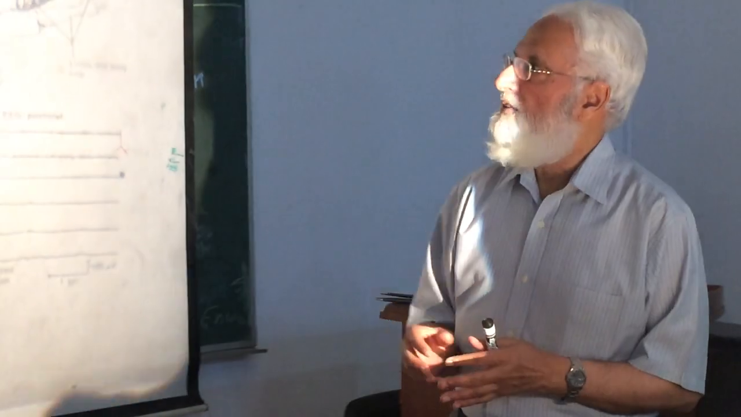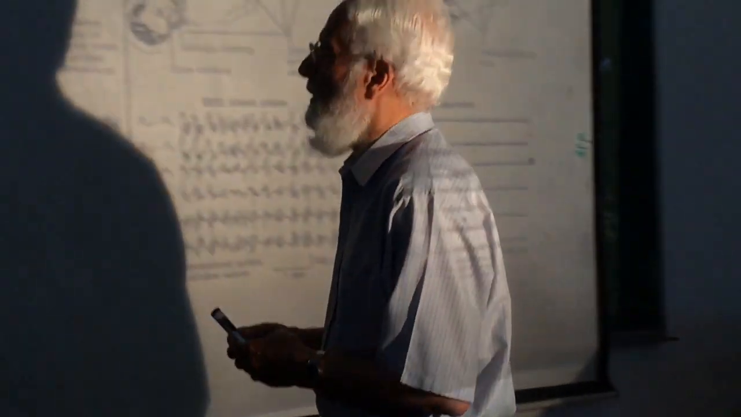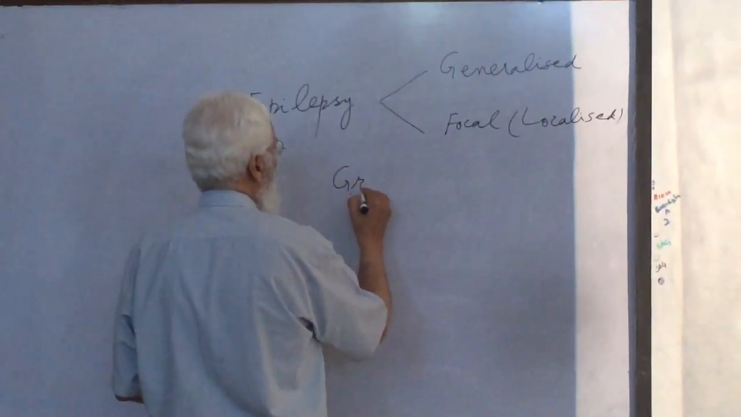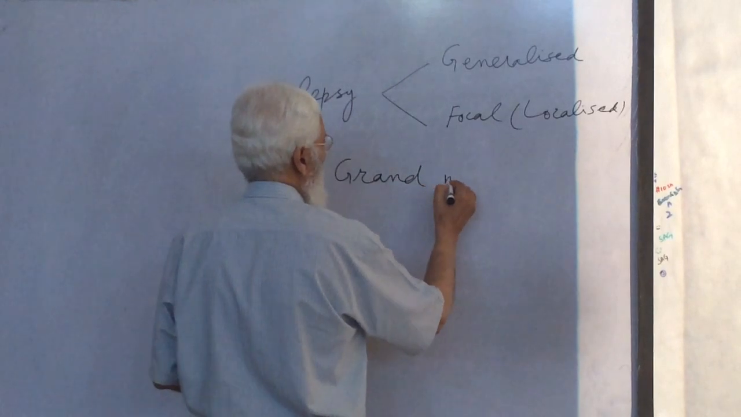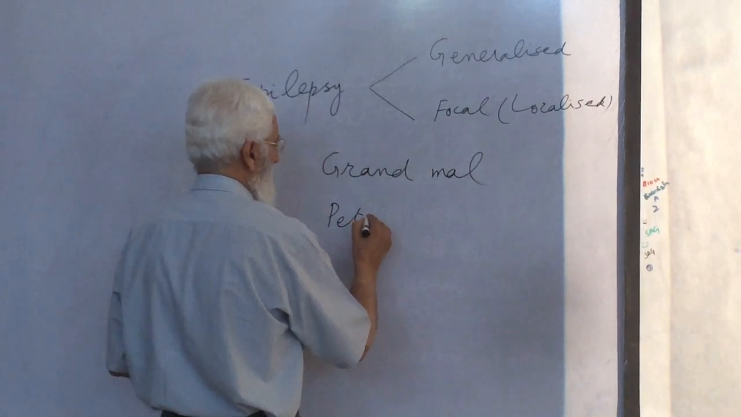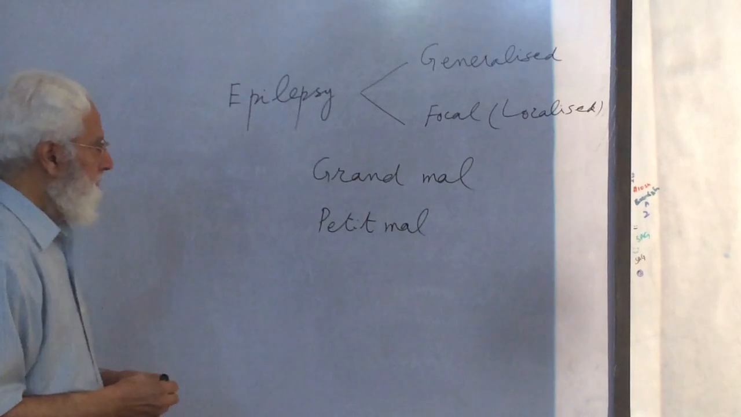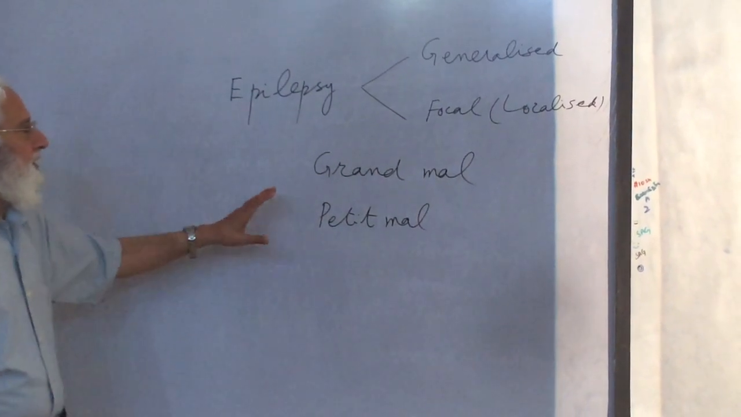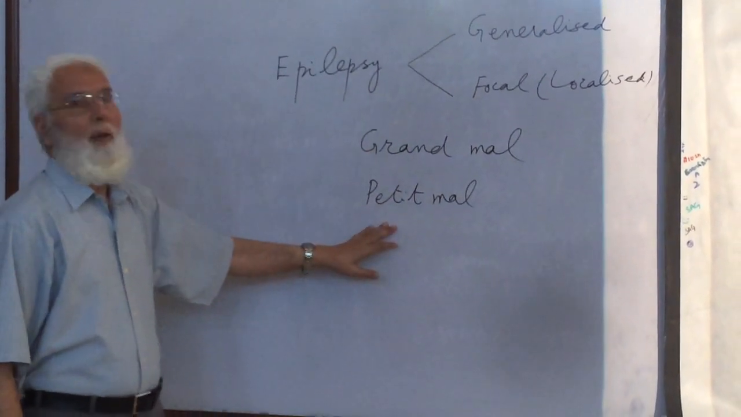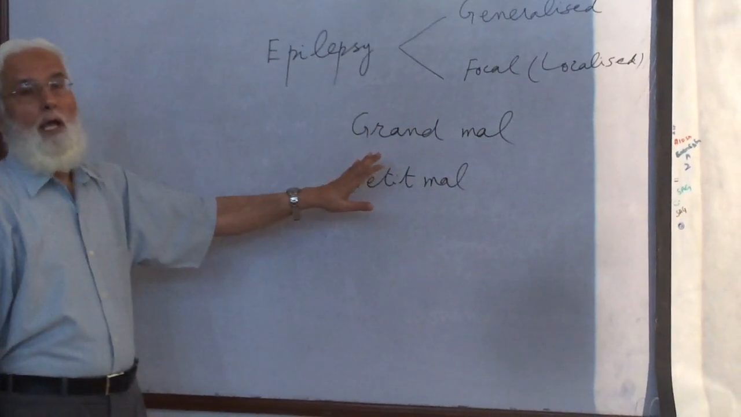Now first, about the generalized type of epilepsy. In generalized type, there are two types of epilepsy: grand mal and petit mal. So these are the two types of generalized epilepsy: grand mal and petit mal. First we discuss grand mal epilepsy.